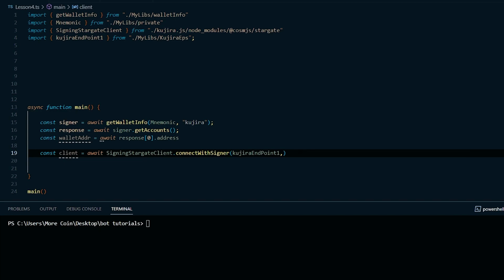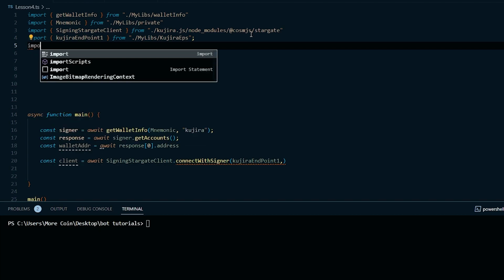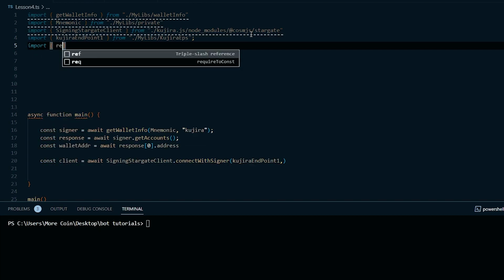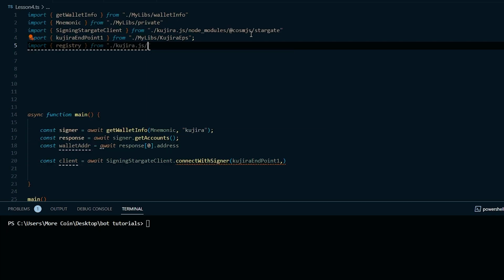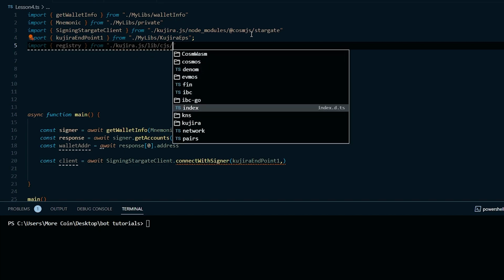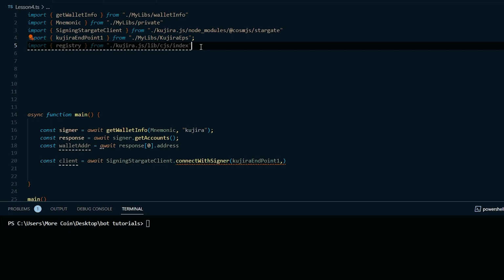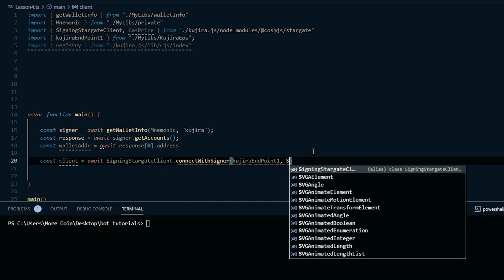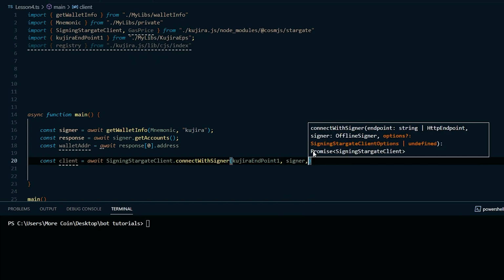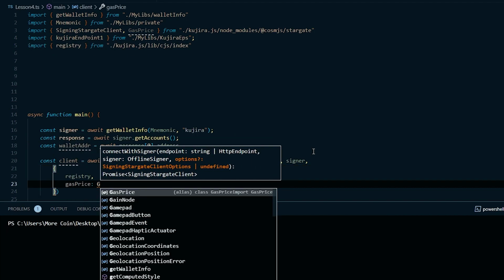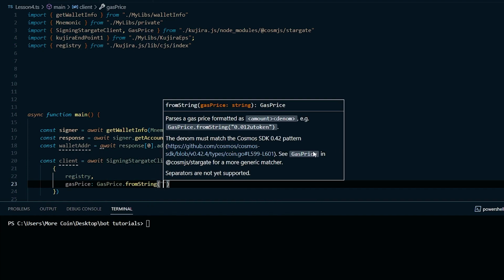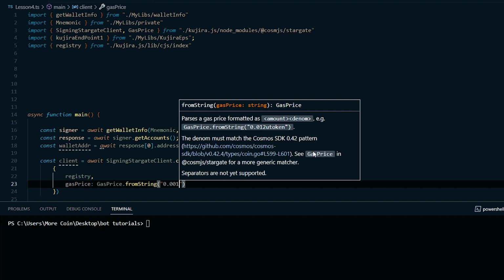The last parameter are the options, which you need to import the registry for and the class called gas price. At the top, import from kujira.js/lib/cjs/index. The gas price is in the same file as signing Stargate client, so it should auto-populate, but if it doesn't, just add it to the import curly bracket field after signing Stargate client separated by a comma. After signer, type comma, enter, and then curly bracket. Enter registry, comma, gas price, colon, gas price, period, from string, and then enter how much you would like to pay for gas per transaction.